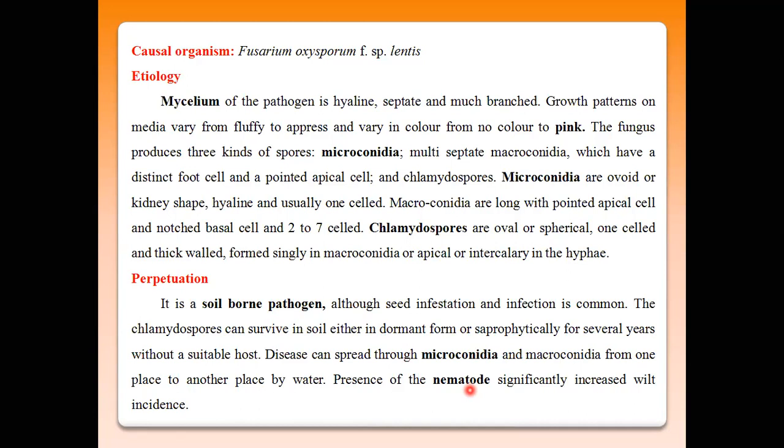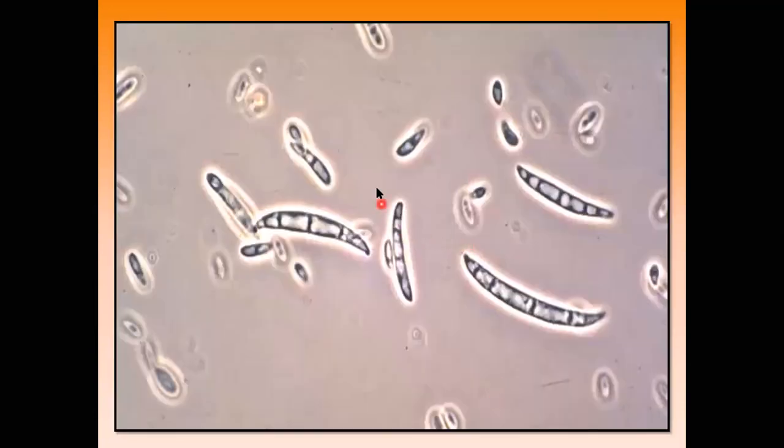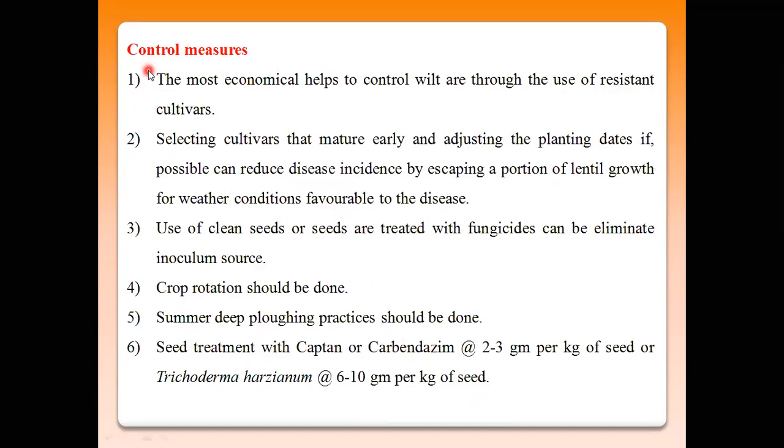So the microconidia and macroconidia, the vegetative spores, penetrate the plants through the injury created by the nematodes. Control measures are the same.